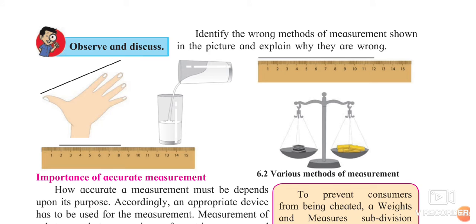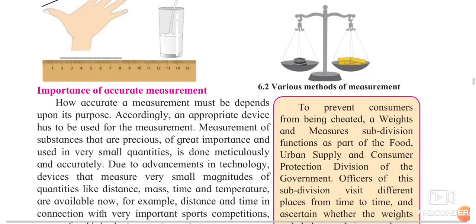Identify the wrong method of measurement shown in the picture. The boy is holding a particular hand and he is measuring the distance. Will it be correct? No. You cannot measure liquid things like that, by pouring from one bowl into another. If you are using the scale, it is correct. If you are using the balance, it is also correct. Okay, so these are the correct methods.